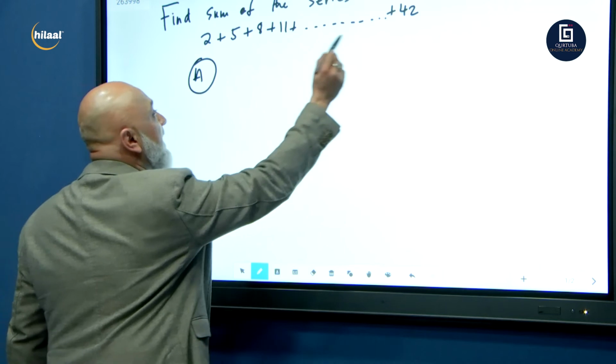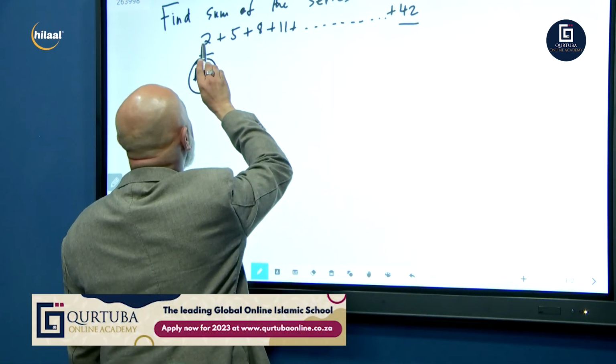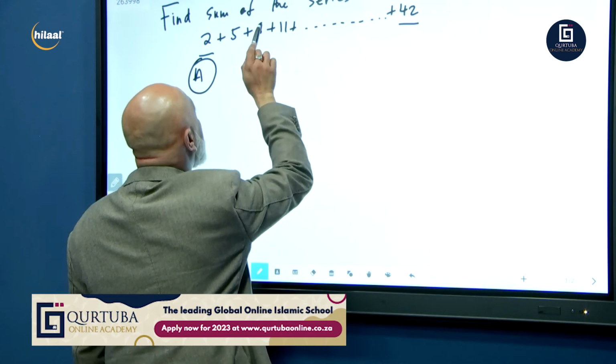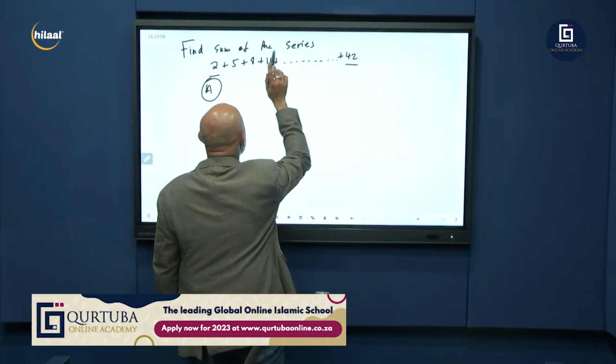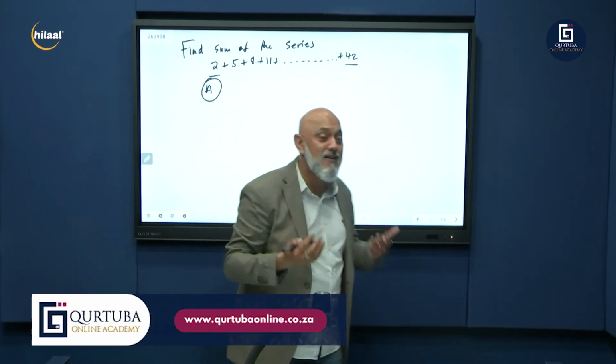Now, we know the last term is given. We've got a, and we know it's arithmetic because 2 to get to 5 is 3, 5 to 8 is 3, 8 to 11 is 3. We need to find the sum of this whole series, but we don't know how many terms there are.